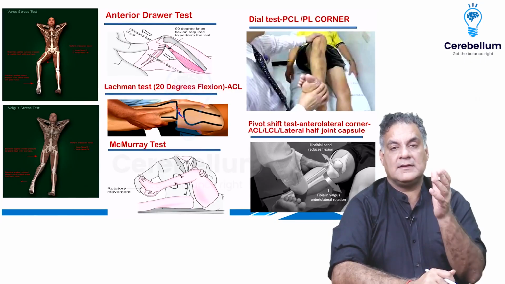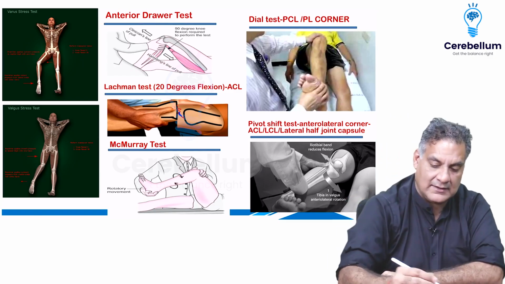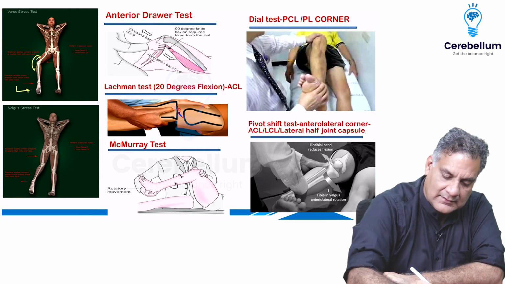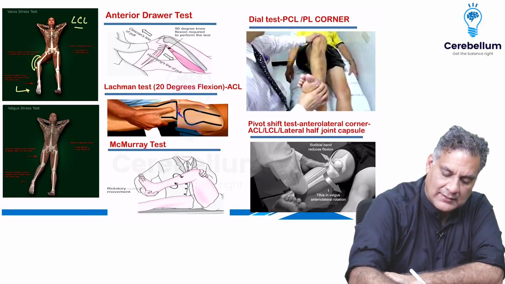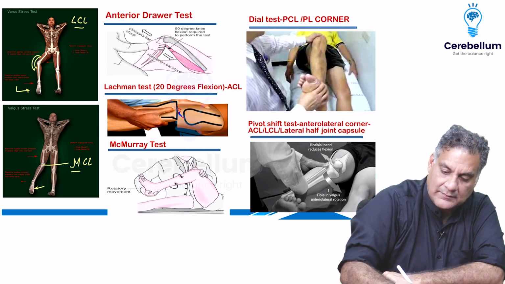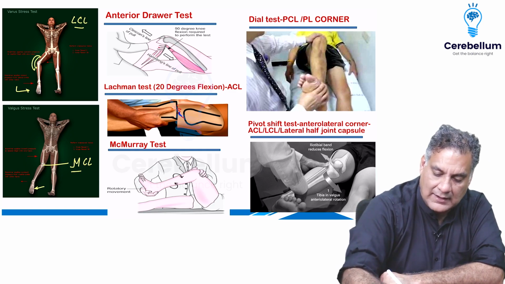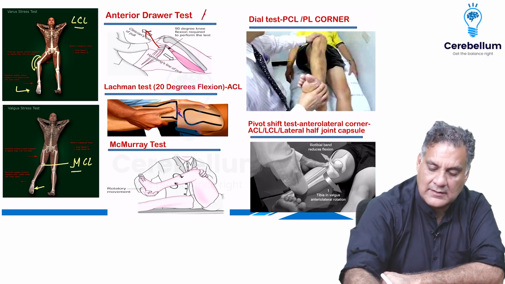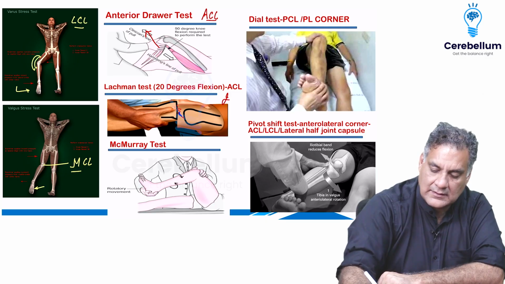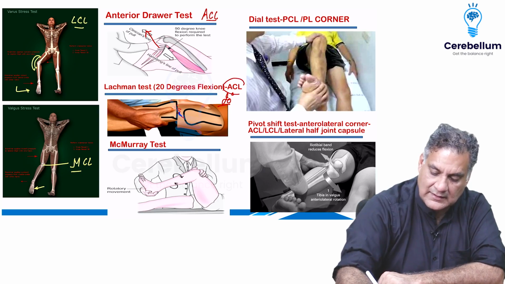When I look at the knee joint, if I take my knee into varus, the lateral collateral ligament is tested. So varus test is for lateral collateral ligament. When I take the knee into valgus, the medial collateral ligament is tested. When I flex the knee to 90 degrees and I try to pull the tibia forward, it means ACL is gone, anterior drawer test. When I do it in 20 degrees of flexion and pull tibia anterior, it means again ACL is gone.